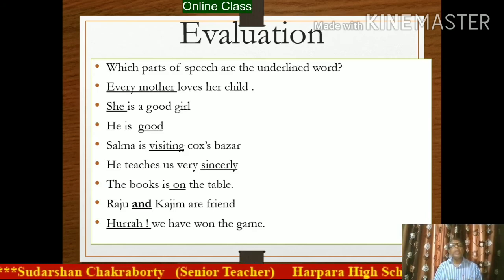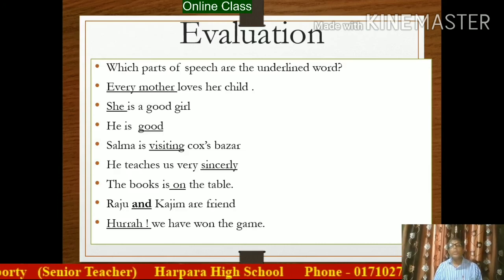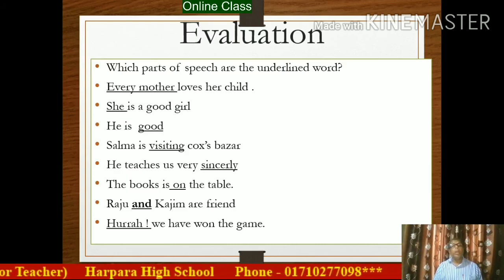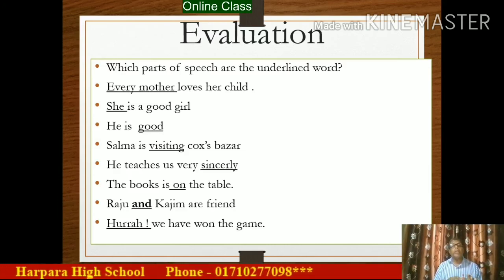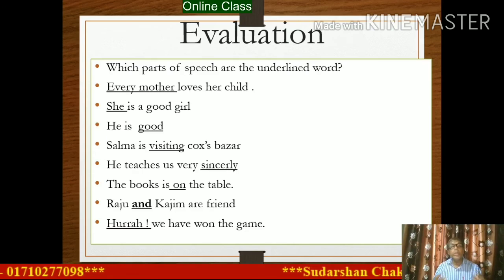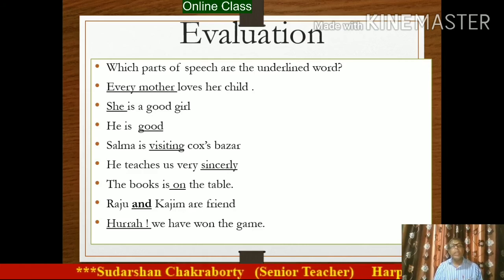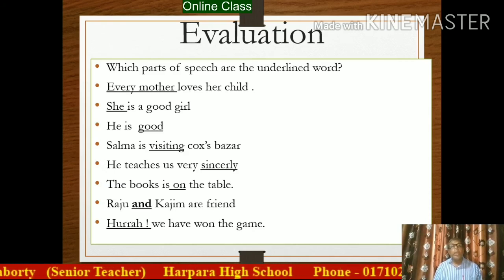Next sentence, she is a good girl, and she, what kind of part of speech? Number 3, he is good, and good is the underlined word. Next sentence, Shalma is visiting Cox's Bazar. In this sentence, visiting, what kind of part of speech?